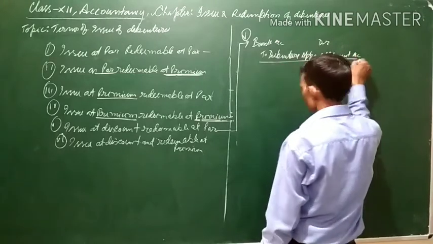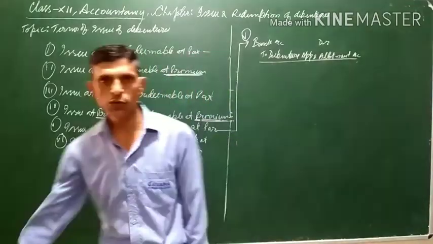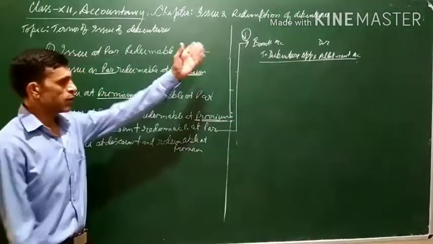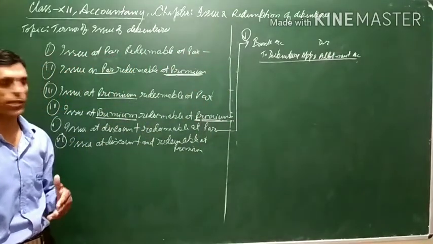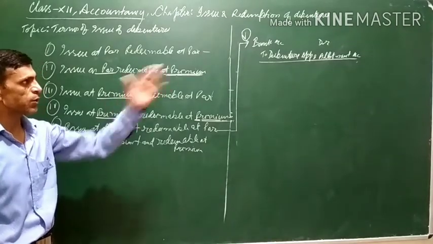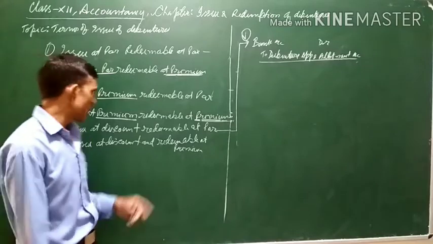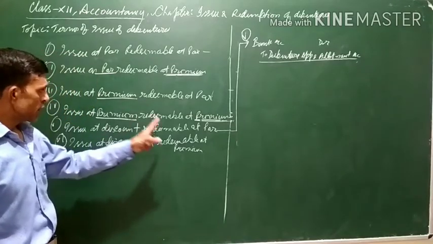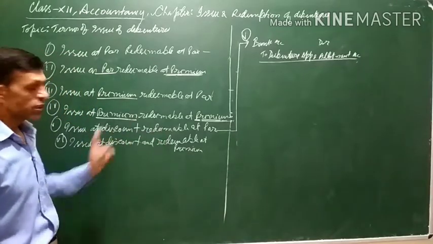This is the entry when the debentures are issued at a discount, meaning at the time of application when money is received, because lesser money will be received than the face value of the debenture. But the general entry will remain the same: bank account debit to debenture application and allotment account. Now these are to be redeemed at par. Issued at a discount.